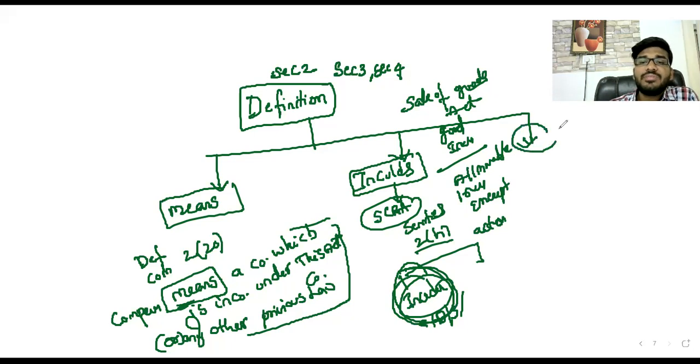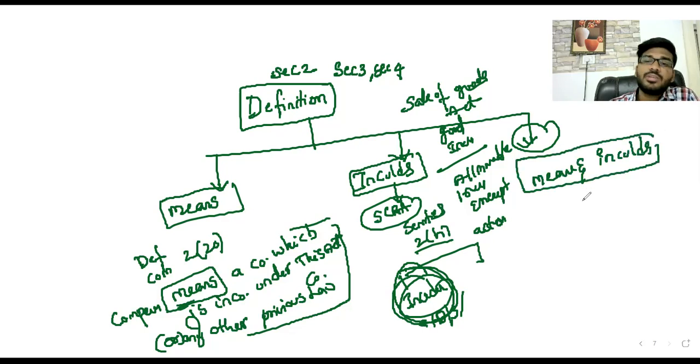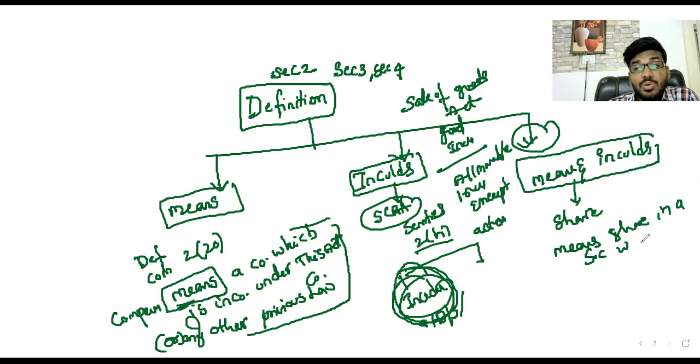The last category of definition is means and includes. Both concepts are entitled. Just an example, the share definition in the Companies Act. Share means share in a share capital, which includes stock also.